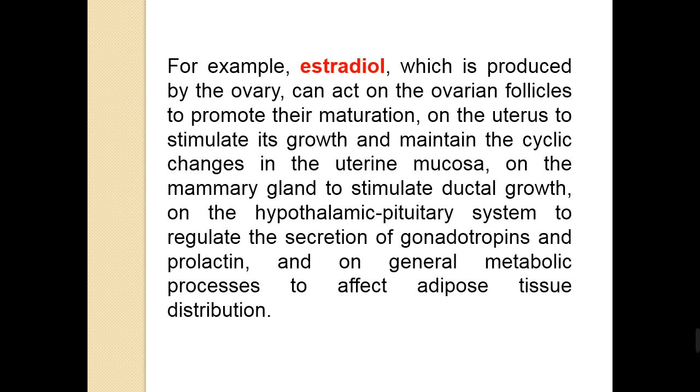For example, estradiol, which is produced by the ovary, can act on the ovarian follicles to promote their maturation. On the uterus, it can stimulate the growth of the uterus and maintain the cyclic changes in the uterine mucosa. So, estradiol as a single hormone acts on different parts in the body, including the ovary and the uterus.